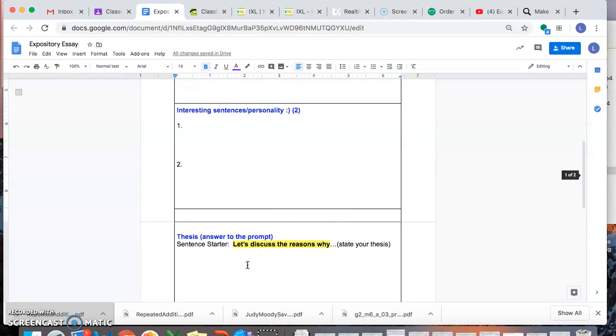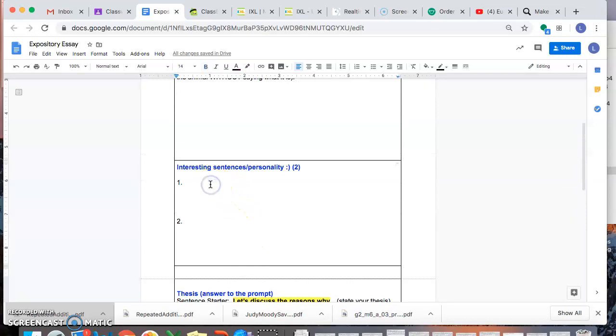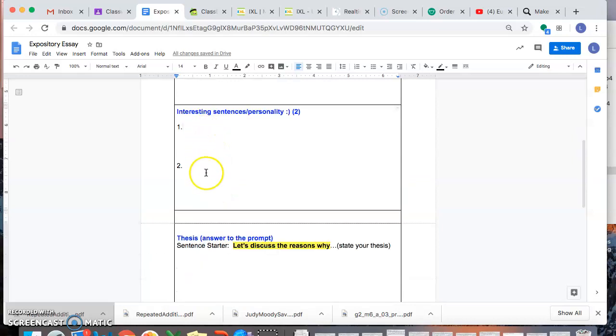She is as sweet as candy. You could be putting that this animal is as strong as. Those are interesting sentences that you can create here. Again, try your best, be creative, add your personality to it, okay? You need to have 2 of those sentences here.